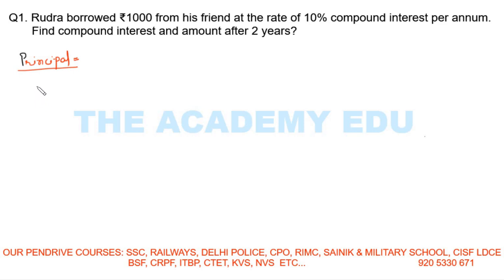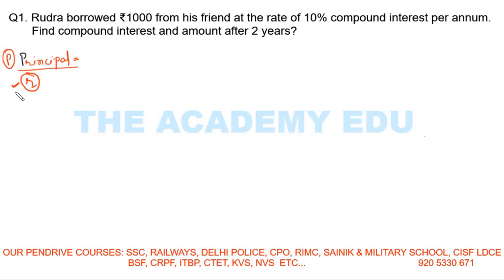Principal is indicated by P and rate of interest by R. So what is the rate of interest? Rate of interest is the percentage by which you have to pay interest.